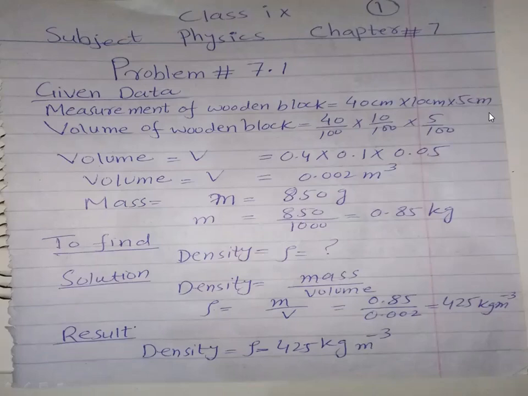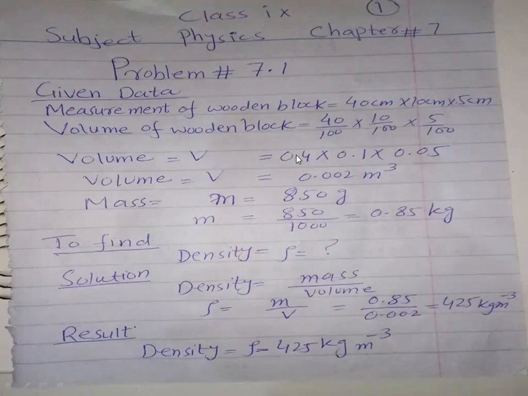I am converting all of these because in volume we have three lengths: length, breadth, and height. So I am converting 40 centimeter into meter, 10 centimeter into meter, and 5 centimeter into meter. How can I convert this? 40 divided by 100 converts it into meter. Then 10 divided by 100, and 5 centimeter divided by 100 are converted into meter. So 40 divided by 100 is 0.4, 10 divided by 100 is 0.1, 5 divided by 100 is 0.05.